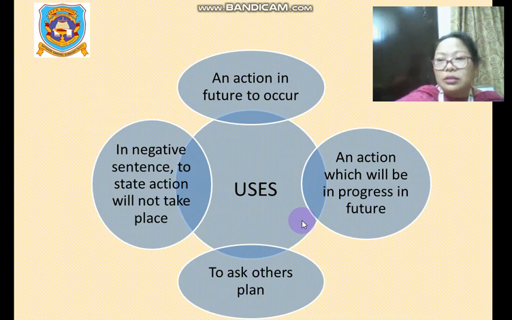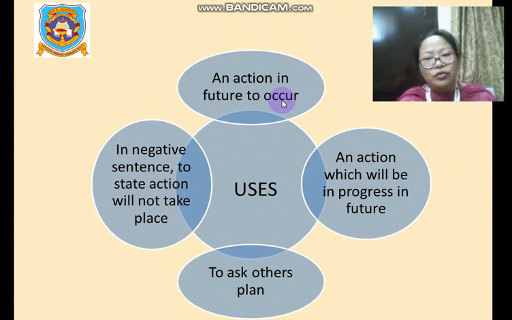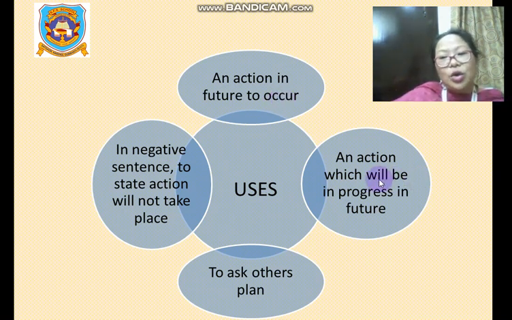When do we use future continuous tense? For an action in future to occur. That means one action will occur in future and it will continue for a definite period of time. Then for an action which will be in progress in future. We also use it to ask others' plans. And in a negative sentence, it is used to state that an action will not take place.